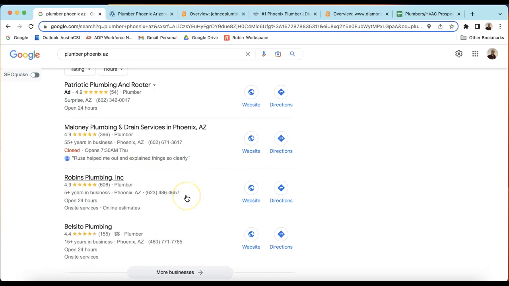Much like on pages 2 and 3 of Google, people don't click for more services. People don't click this button for more businesses. So you want to be in the top 3 here. And to do that, you increase your citations with directories like Yelp, Angie's List, Expertise, and BBB, and hundreds of others you've probably heard of.